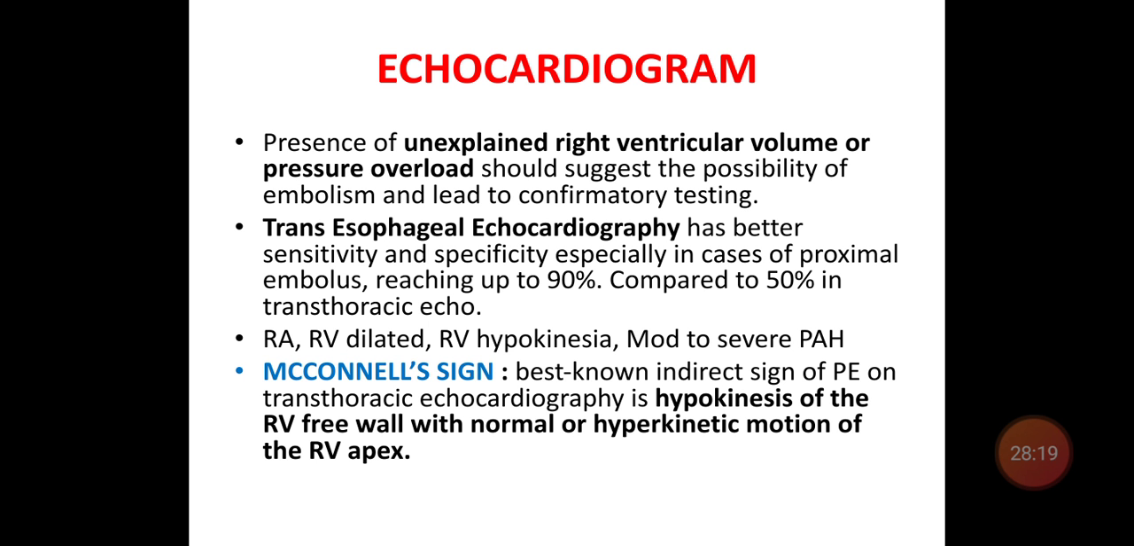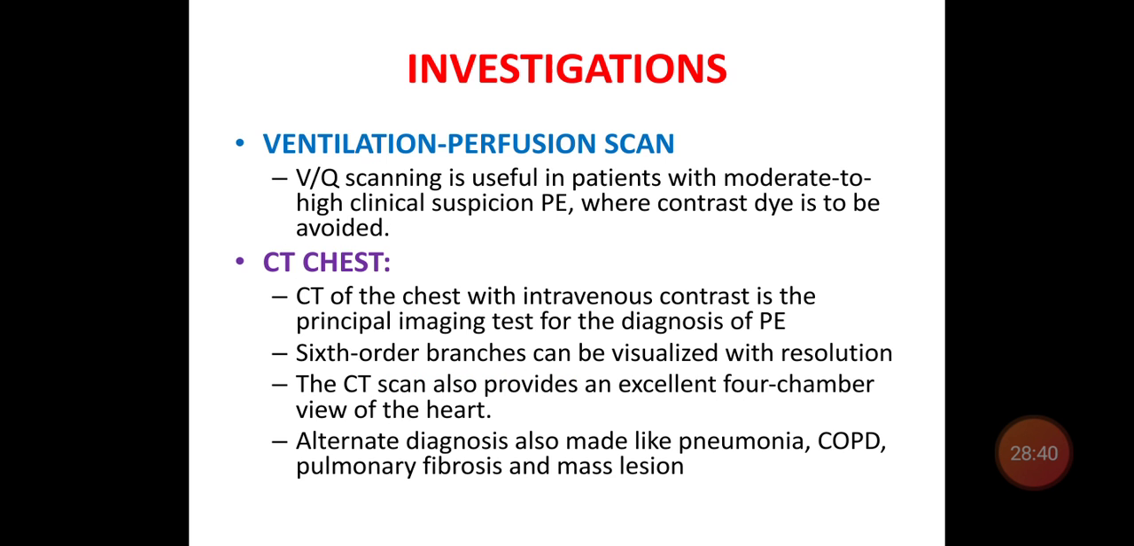Another sign you can see in echocardiography is the McConnell sign, usually an indirect sign of pulmonary embolism on transthoracic echocardiography. Here there is hypokinesis of the RV free wall with normal or hyperkinetic motion of the RV apex. Among other investigations, the ventilation perfusion scan is useful in patients with moderate to high clinical suspicion of pulmonary embolism, where contrast is avoided.